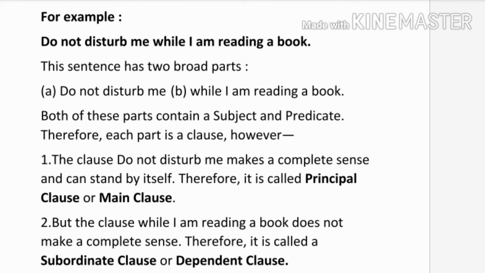So, this is the example of a clause. The important thing about a clause is that it is a part of a sentence, it cannot stand by itself alone, and a clause has its own subject and predicate.